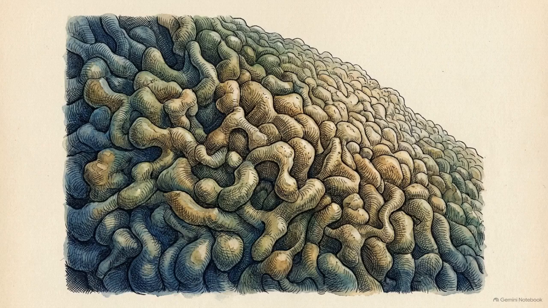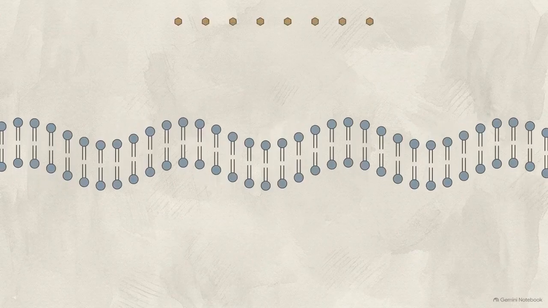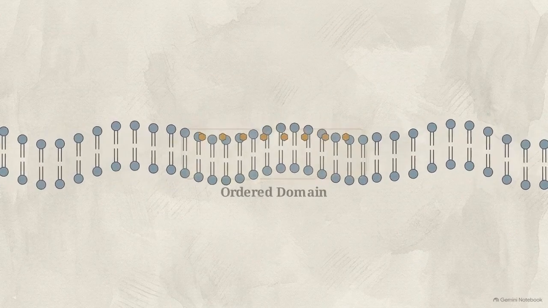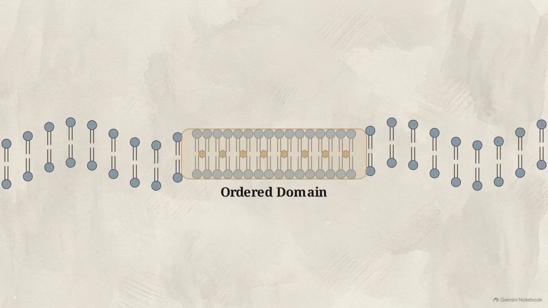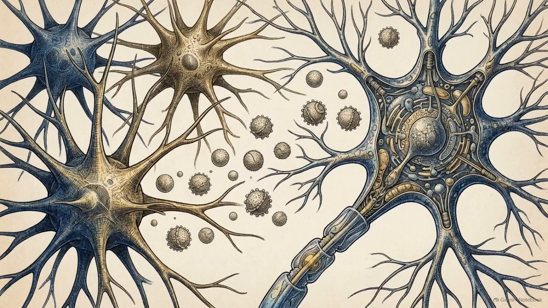To build and consolidate new synapses, neurons must continuously reshape their outer membranes. This plasticity requires a steady supply of cholesterol to form ordered membrane domains. Because neurons cannot synthesize enough cholesterol on their own, they are entirely dependent on external deliveries from nearby astrocytes.